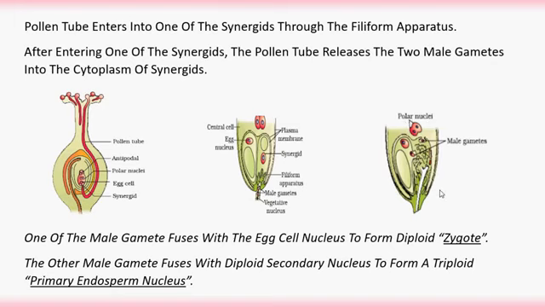At the beginning of fertilization, these two polar nuclei fuse together to form the diploid secondary nucleus. The male gamete is haploid. Now this male gamete fuses with this secondary nucleus, which is diploid, and the male gamete is haploid, 1n, and the secondary nucleus is diploid, 2n, plus 1n, to form a triploid, 3n, primary endosperm nucleus. It finally develops as the endosperm.